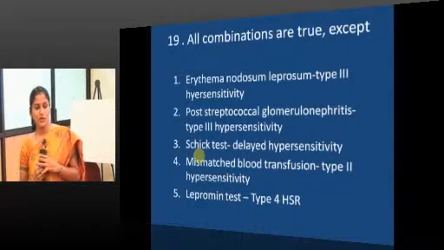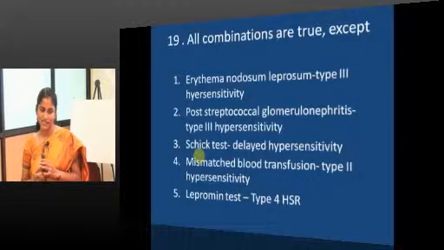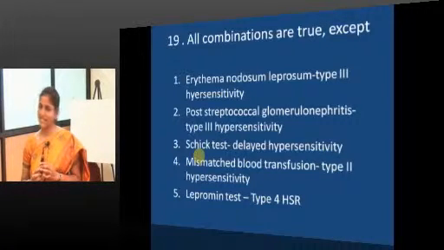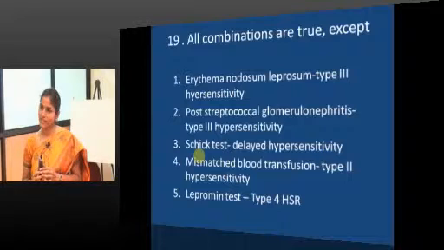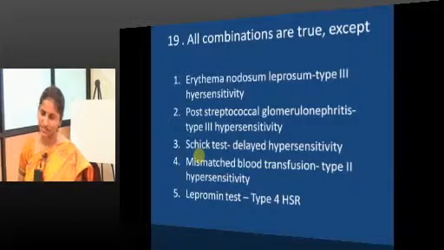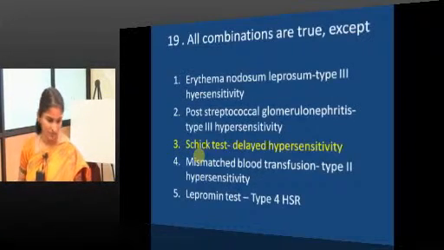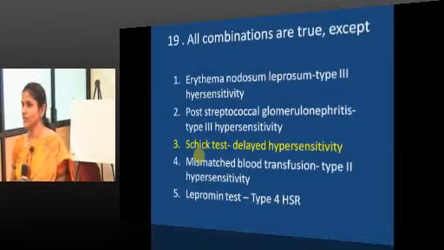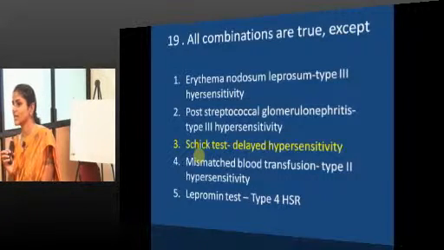So, erythema nodosum leprosum is type 3 hypersensitivity, true, yes. Post streptococcal glomerulonephritis, PSGN, type 3. Schick test, delayed hypersensitivity, type 3. Mismatched blood transfusion, type 2, yes. Lepromine test, tuberculin test, everything will come under type 4 hypersensitivity reaction. So, all the rest are true. Post streptococcal glomerulonephritis is an immune complex mediated disease where the complex forms in the circulation and gets deposited in the kidneys. So, that is type 3.